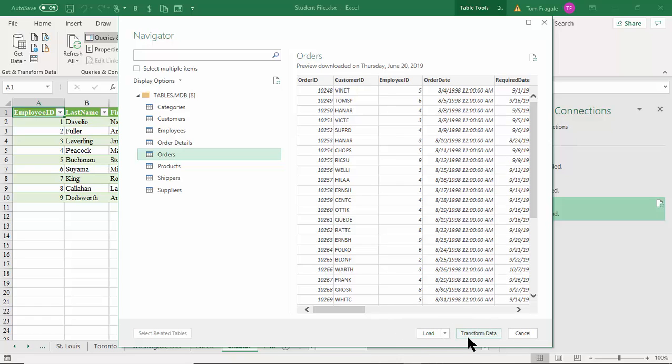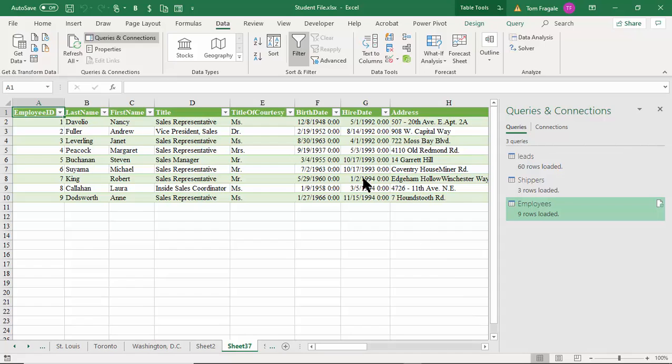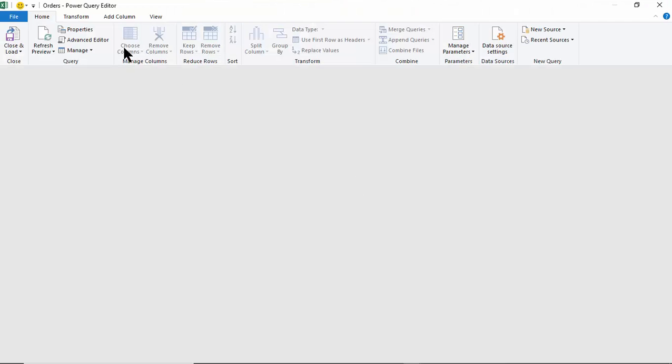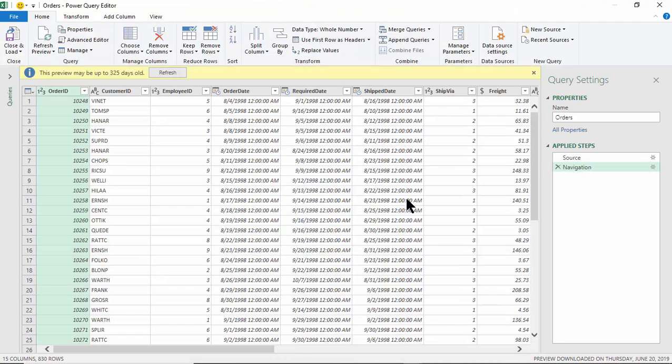But if you pick on Transform Data, then you can sort and filter the data before you pull it into Excel, and there's other things you can do as well. Let's try something like that. Transform Data. This is really going into the actual Power Query. Notice how this window says Power Query.